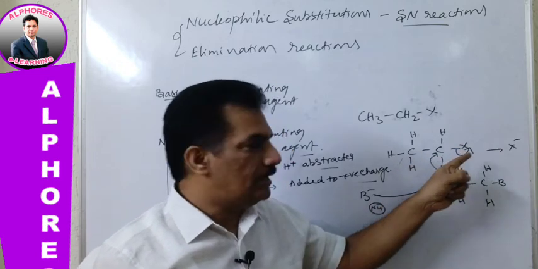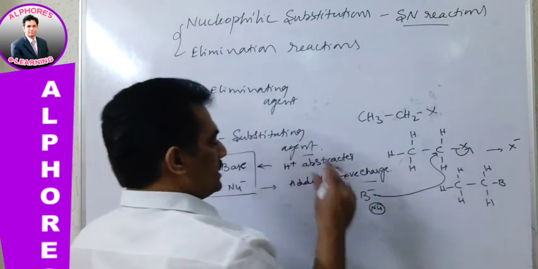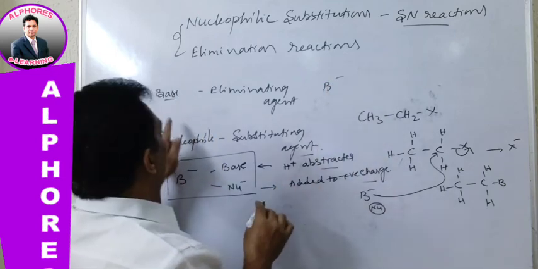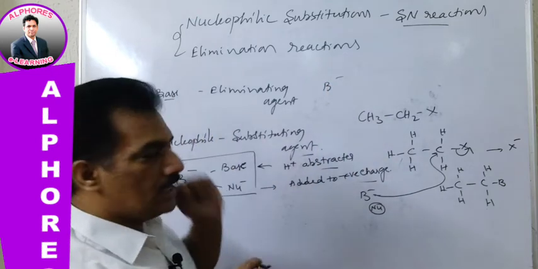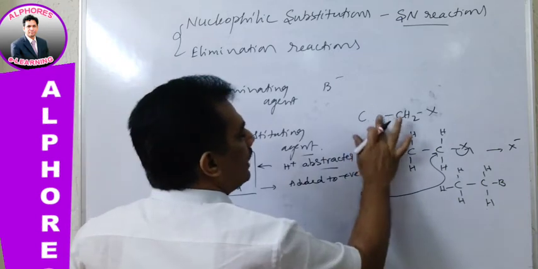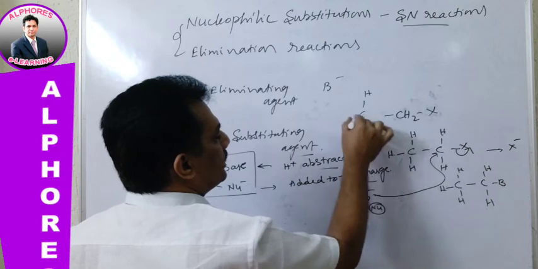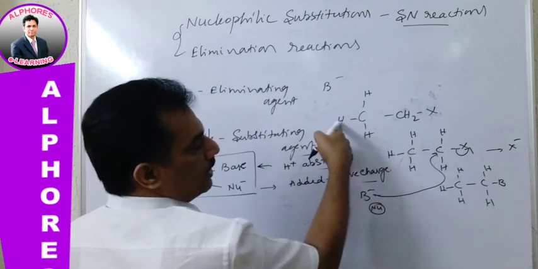Now in case the same B minus is behaving as a base, that is nothing but an eliminating agent. Let me write this again: H, H, H, the same compound here also.